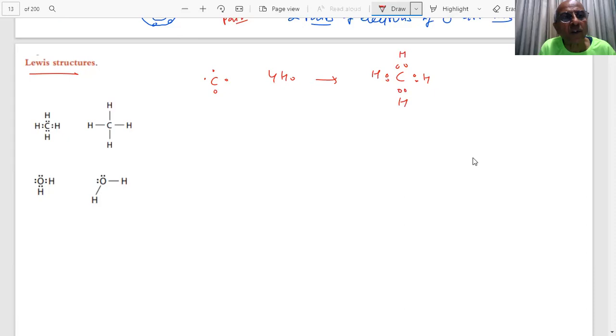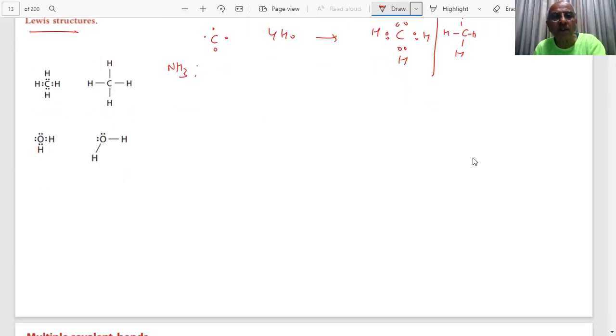These are the Lewis electron dot structures. We may represent it like this, or you can represent it like this, student. This is our methane molecule. Clear? And water we have already shown. If you want to show for NH3, draw the Lewis structure of NH3, students.